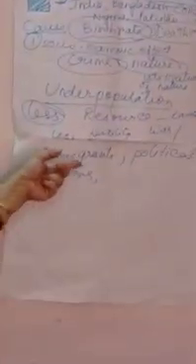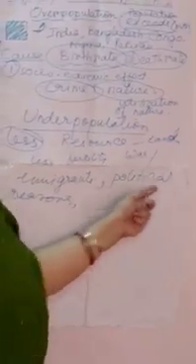We mostly see this in Canada, Romania, Bulgaria, etc. The causes of underpopulation are less fertility, war, immigrants, and political reasons too. They have a few advantages and a few disadvantages.